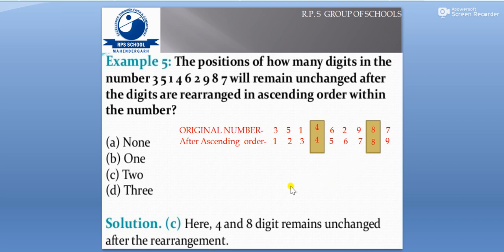So the position of 4 and 8 is not going to change. The question was how many such digits there are, and obviously there are two such digits. So of course the answer is C. In the solution, for your easy understanding, the digits 4 and 8 remain unchanged even after the rearrangement.